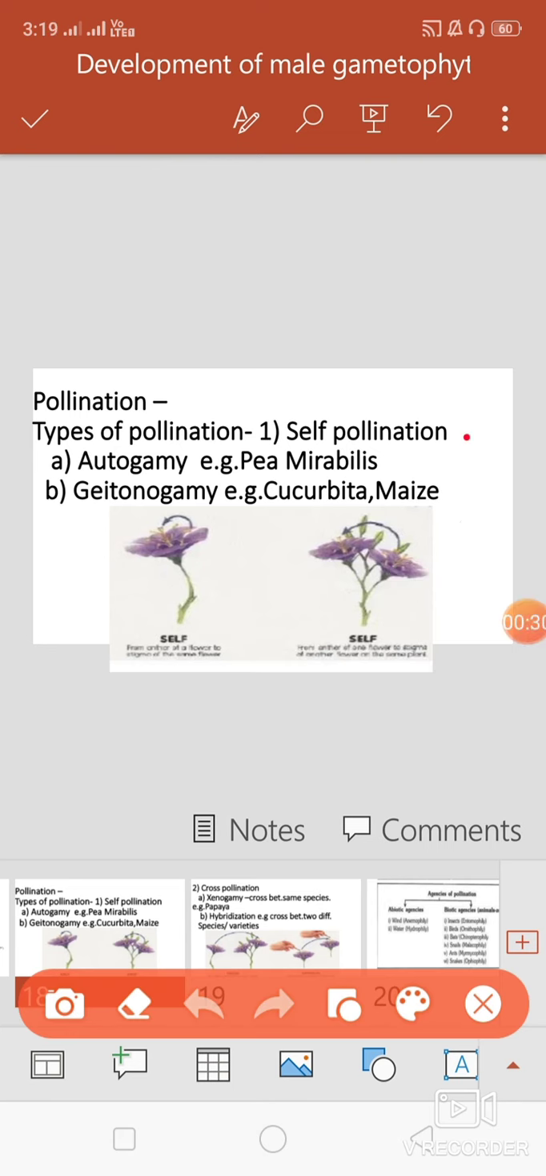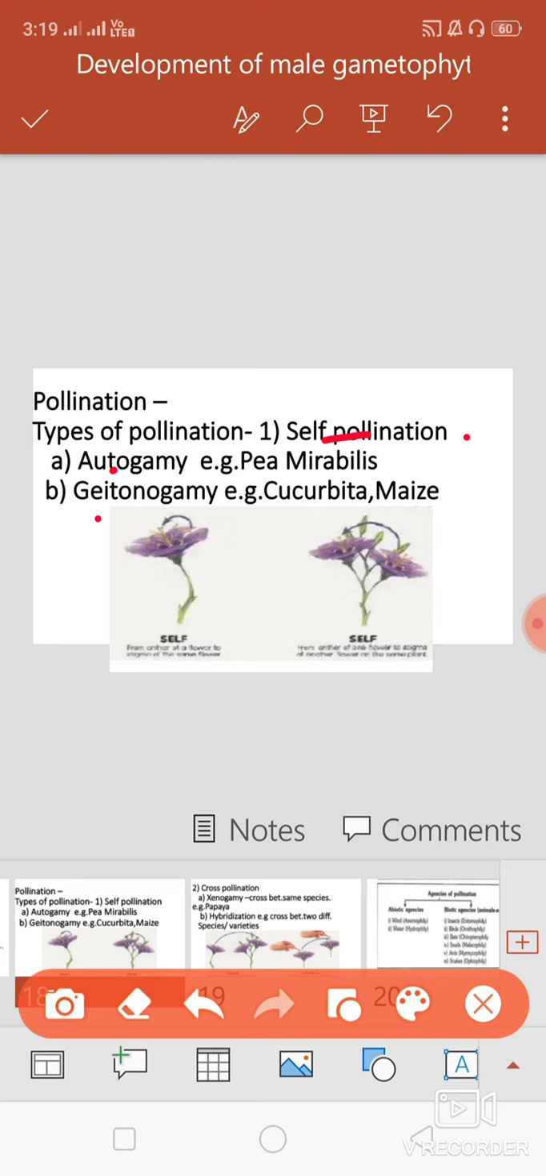First, self pollination. See the definition of self pollination: transfer of pollen grains from anther to stigma of the same flower or another flower of the same plant body is called self pollination. Self pollination is again of two types: first autogamy and second geitonogamy.